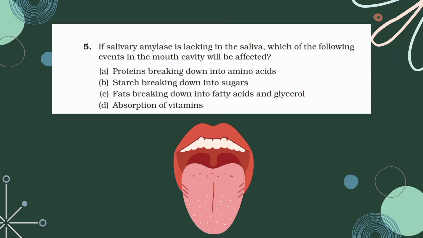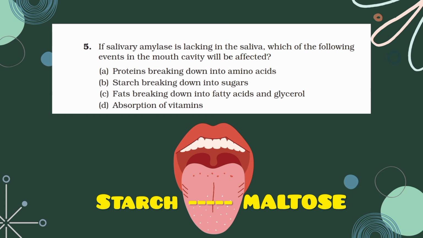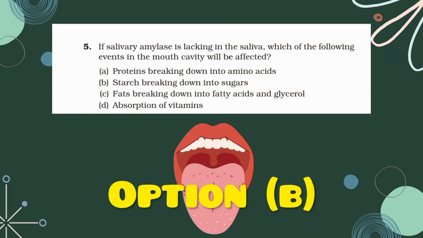The fifth question. If salivary amylase is lacking in the saliva, which of the following events in the mouth cavity will be affected? We need to know what this enzyme salivary amylase does. The primary function of salivary amylase is to convert starch into maltose. So without salivary amylase, starch will not be converted into maltose, which is a sugar. So the event in the mouth cavity that will be affected is option B, starch breaking down into sugar. Salivary amylase breaks starch into maltose, without which this process wouldn't take place. The correct option is B. Okay, let us move on to the next question.